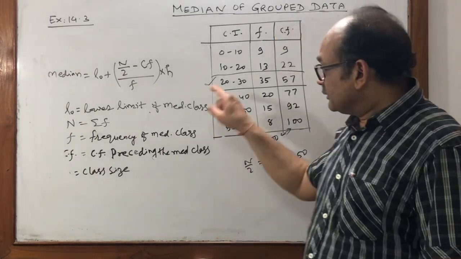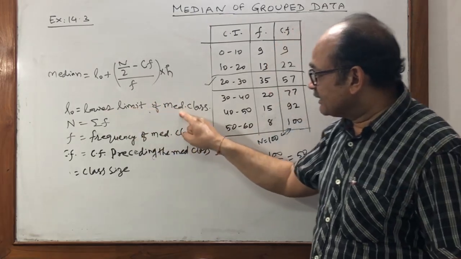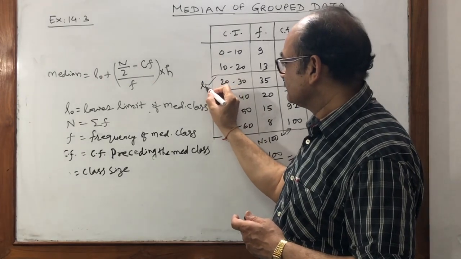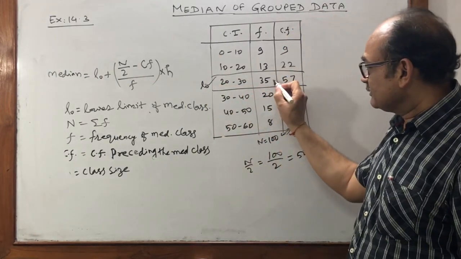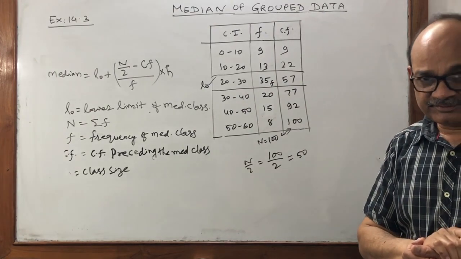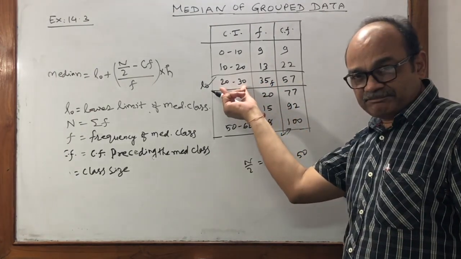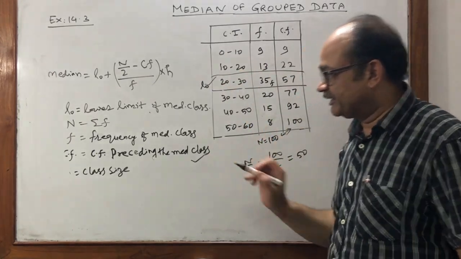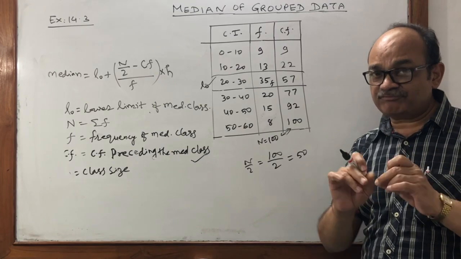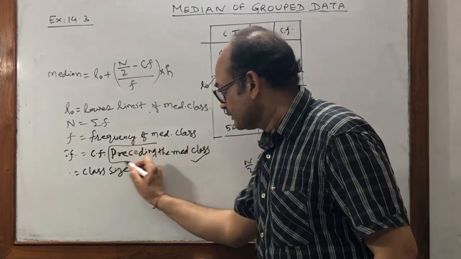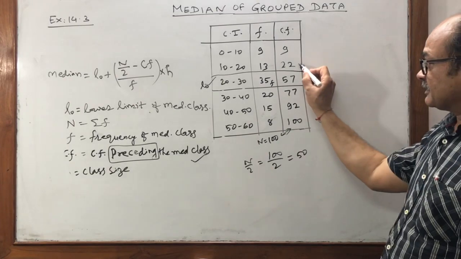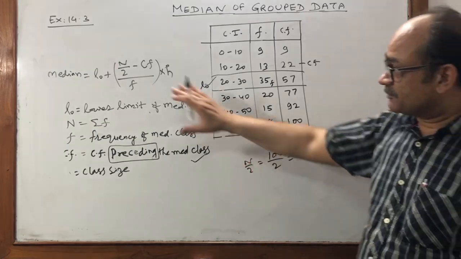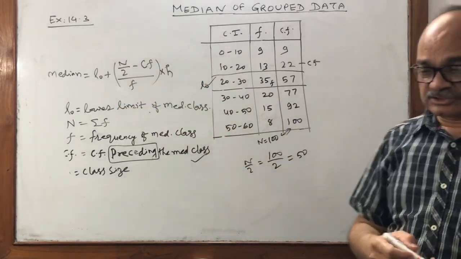Correct? The lower limit of the median class you know very well, same as in the mode. This is called L0. Frequency of the median class is f. h you know, the gap, the class size, here it is 10. And the most important, the turning point, is CF, the CF preceding, very important point, preceding to the median class. So here the CF is 22. Now we have all the terms here, we simply have to substitute. So what is the answer?